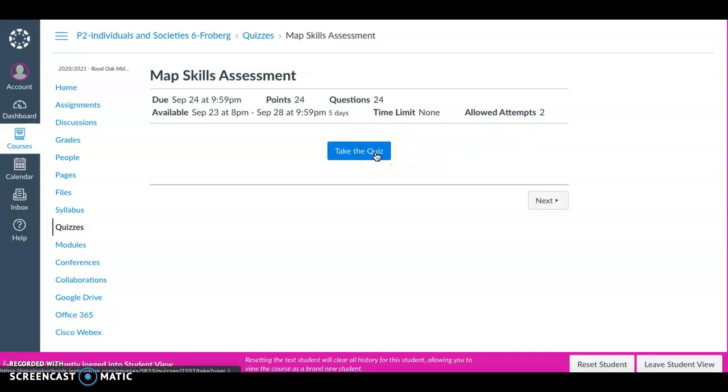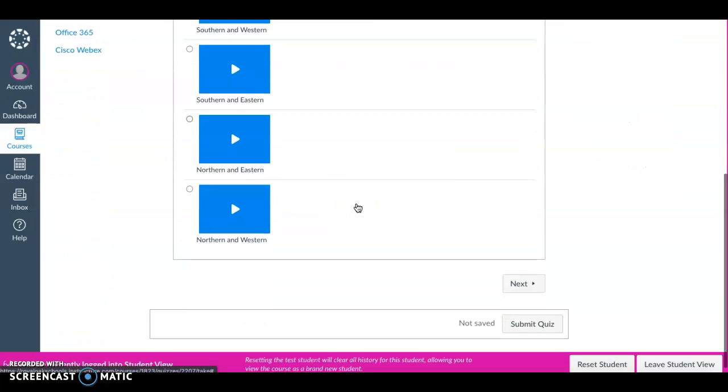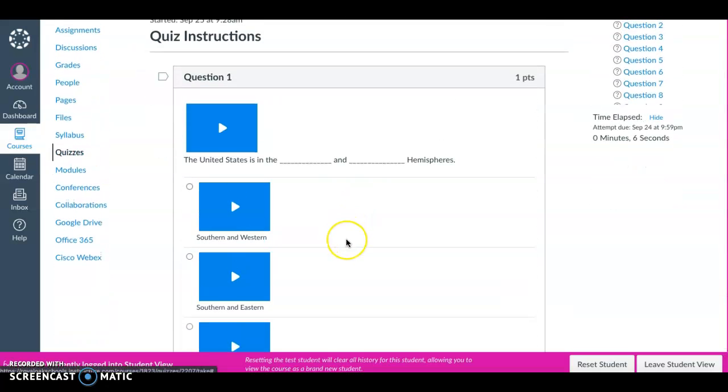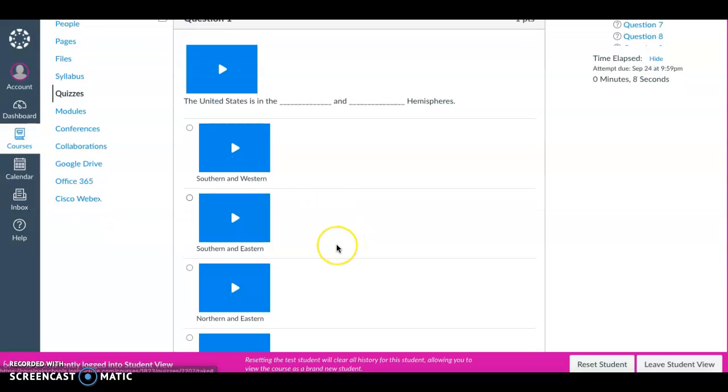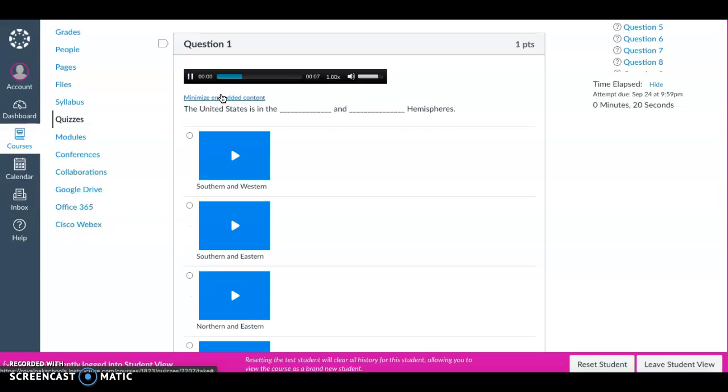So once you feel like you're ready, maybe you have your notebook next to you, you're going to click Take the Quiz. And then buttons will pop up. It does randomize the buttons. This is just one of the questions. I'm not going to give away any of the answers, but you'll notice that there are these play buttons here. I have previously recorded all of the questions and answers if you would like the quiz to be read to you. So you would just click this.